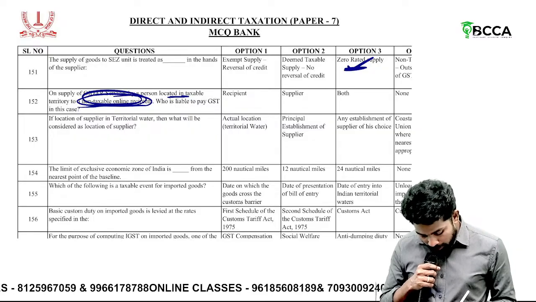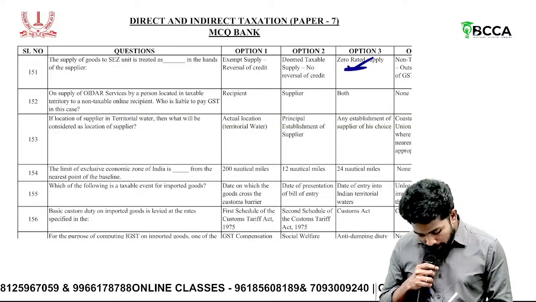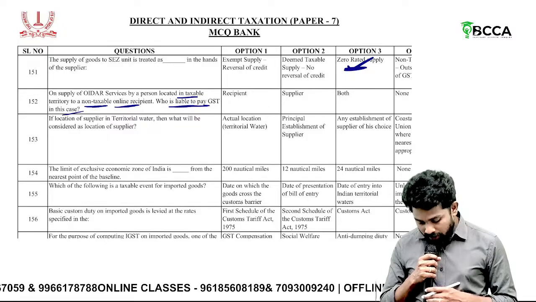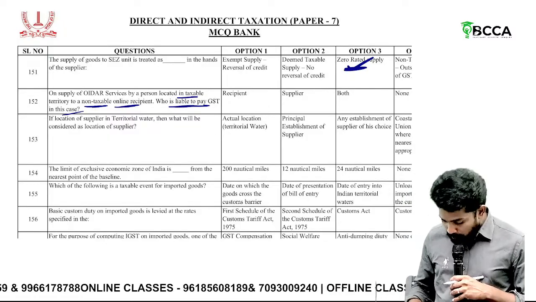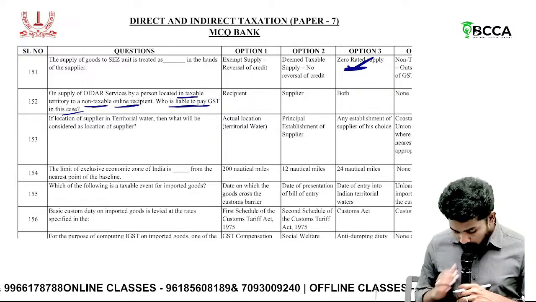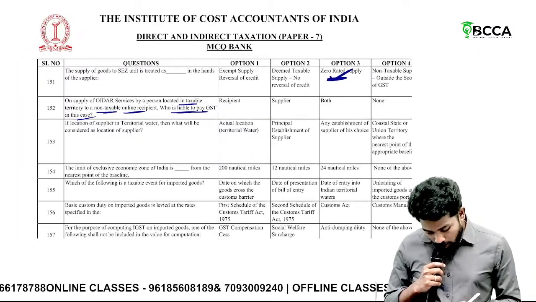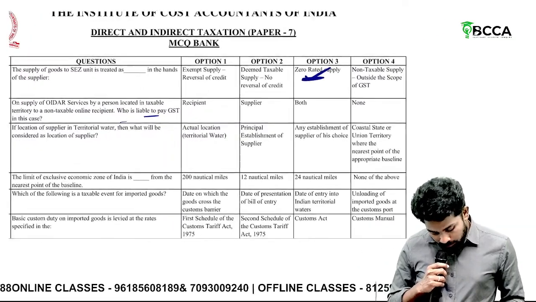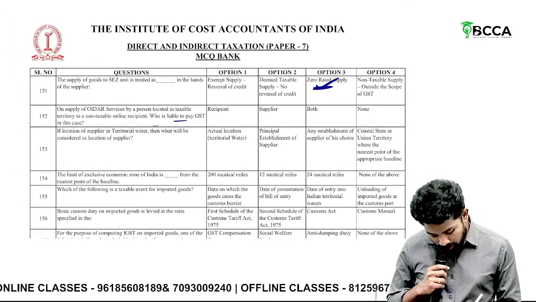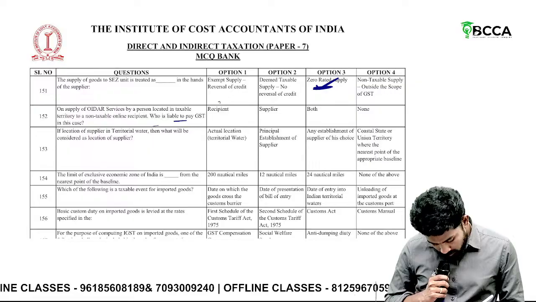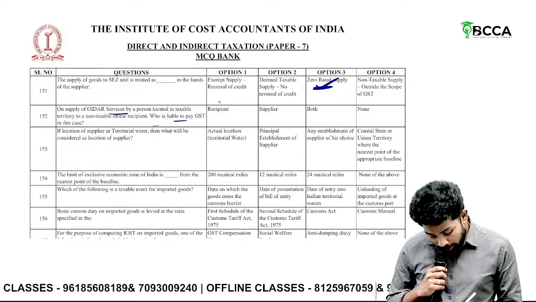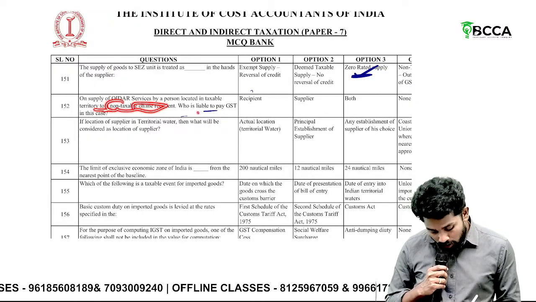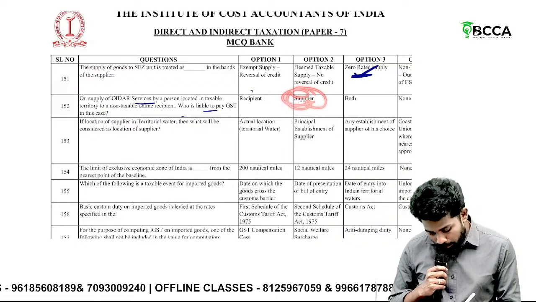Then on supply of OIDR services by a person located in taxable territory to a non-taxable online recipient, NTOR, who is liable to pay GST? The recipient or supplier or both? On supply of OIDR service, who is liable to pay GST? It's like recipient is only liable to pay GST, sir. Sorry. In case of OIDR services by a person located in taxable territory to an NTOR, it has to be paid by whom? Supplier only. Supplier is the correct answer.